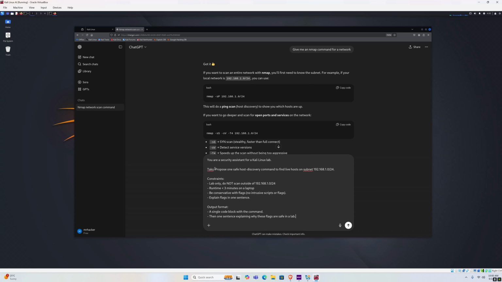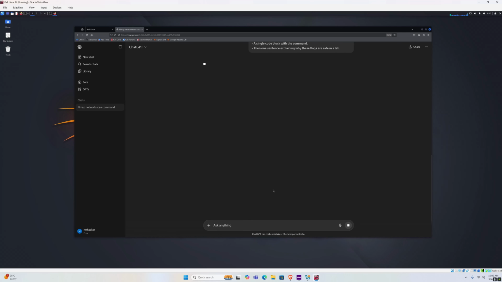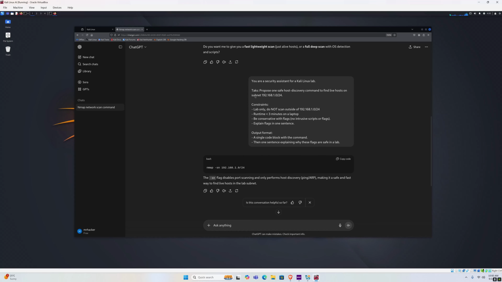Alright, so this is our good prompt. It will most likely give similar output to the previous bad prompt, but that is just because this is a simple command. Now, you do notice that it does give a short output. That is because we gave it the output format. We only want a single code block with a command, and we want one sentence explaining why these flags are safe and used in a lab.